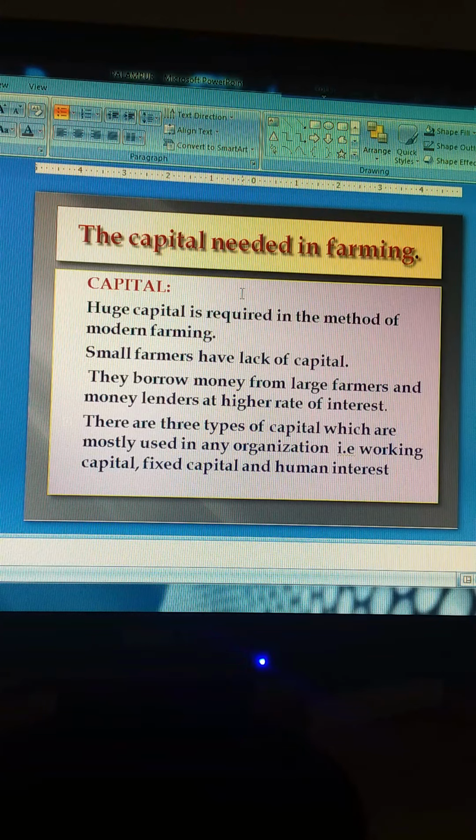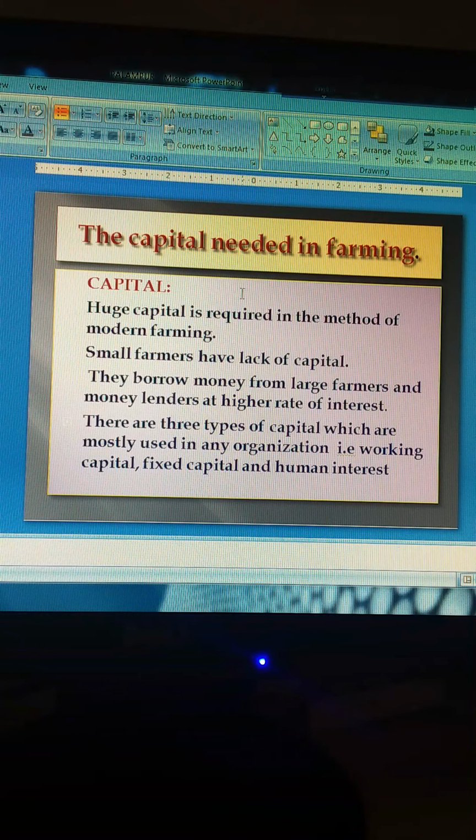There are three types of capital which are mostly used in any organization: working capital, fixed capital, and human capital. We have read earlier about what working capital, fixed capital, and human capital are. Here we are supposed to say that the rate of interest on loans taken from moneylenders, traders, or those who supply various inputs for cultivation to small farmers is very high. They are put under great distress to repay the loans.